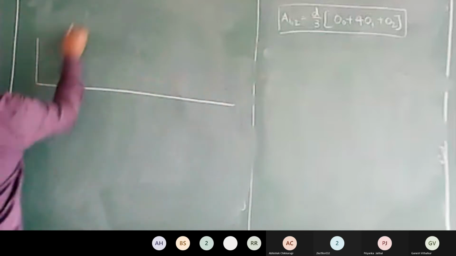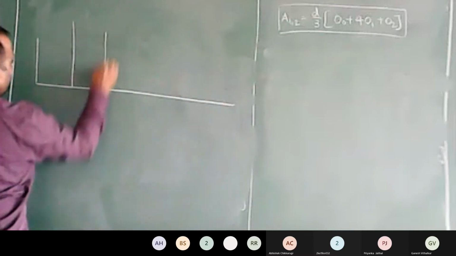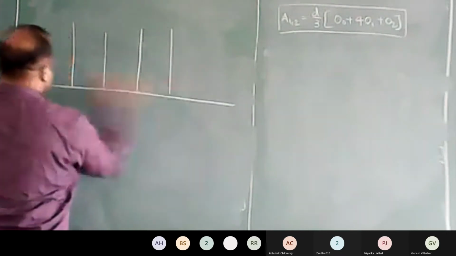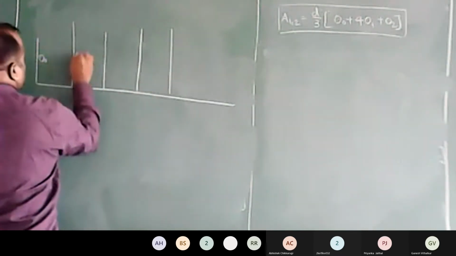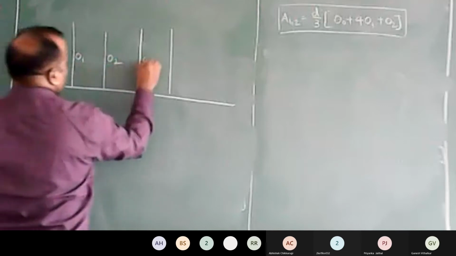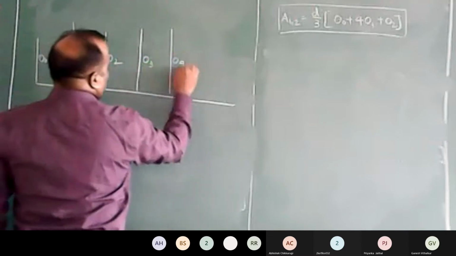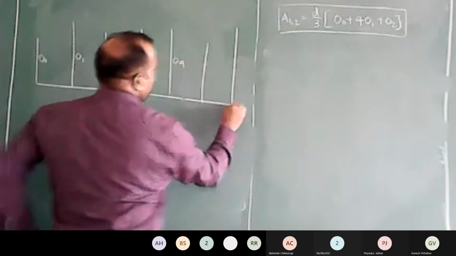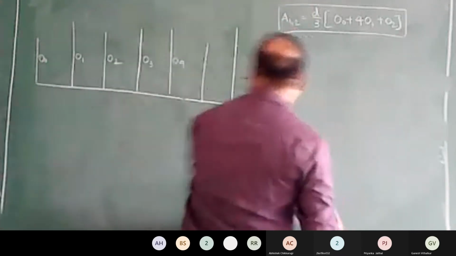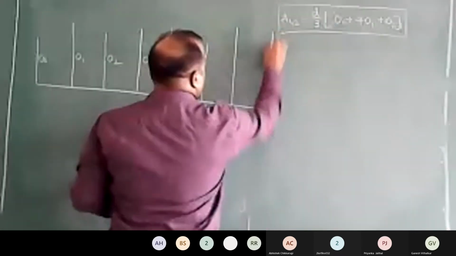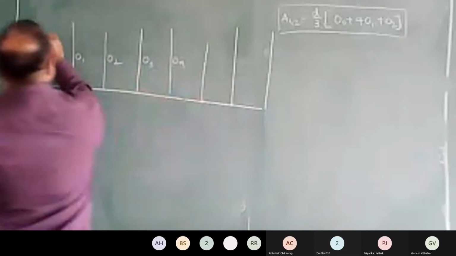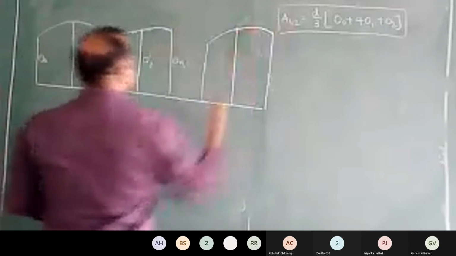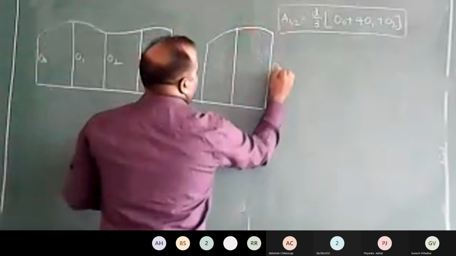This is O0, O1, O2, O3, O4. Yes, something like this. The variation is parabolic. It's something like this here. Now this will be On.